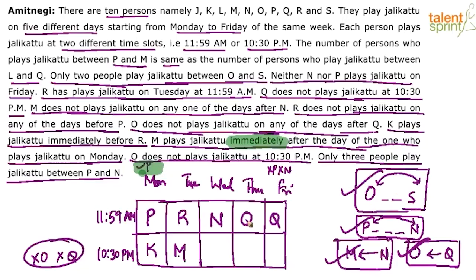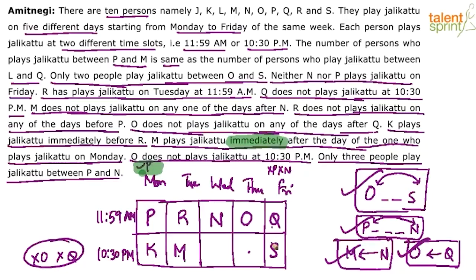So O is here. Now 2 persons between O and S, there are 2 ways of doing it. Either go in the backward direction or forward direction. So O is here, 2 persons between O and S. See, Thursday morning, if you go in the backward direction, it will be Wednesday evening, Wednesday morning, and then S has to come here. But this is already blocked by M. So not possible. So go in the forward direction. O is on Thursday morning. Then Thursday evening, Friday morning, Friday evening. So Thursday evening and Friday morning are the two slots between O and S. Right? O dash dash S. Done.